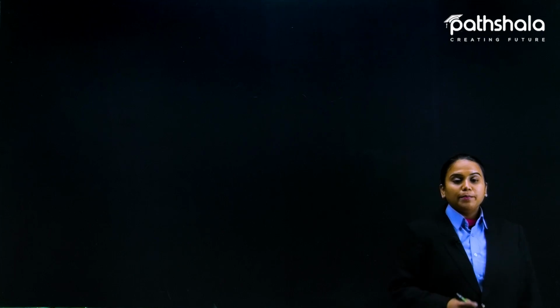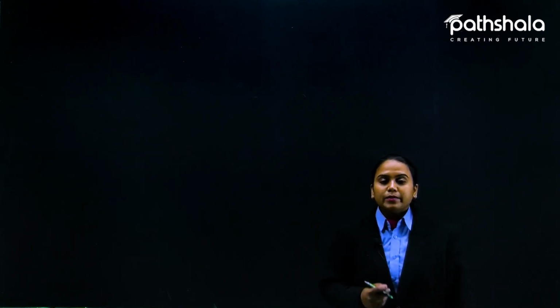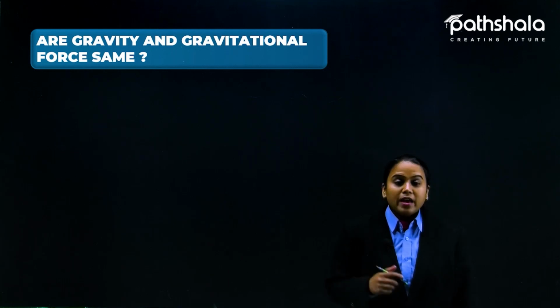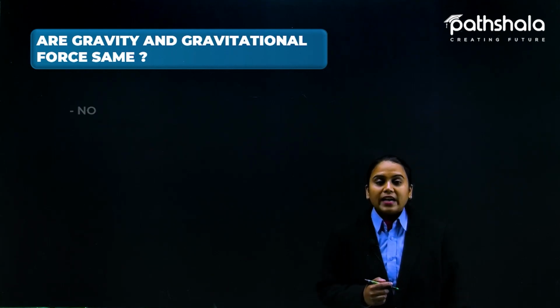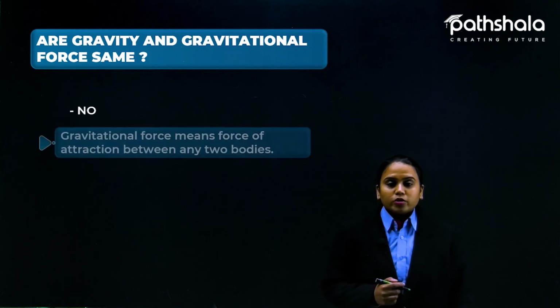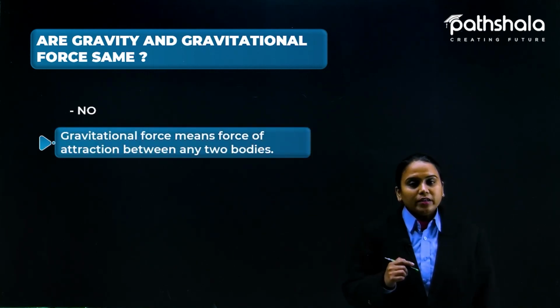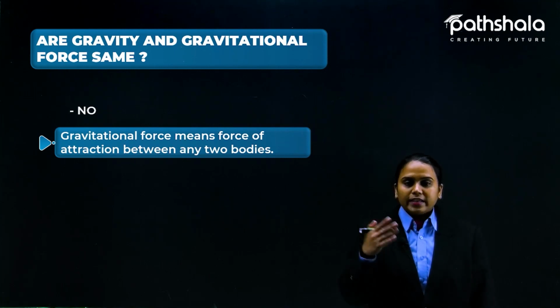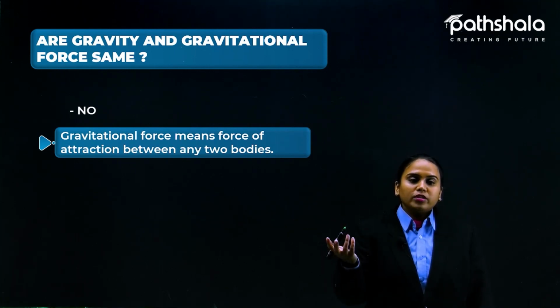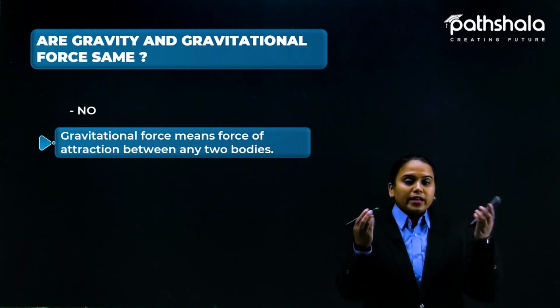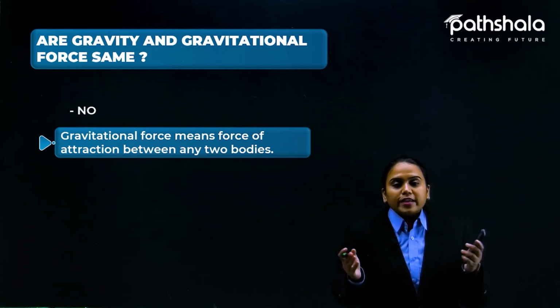So students, the important question that arises here is: are gravity and gravitational force the same? I have already told you that they are not the same. Gravitational force means the force of attraction between any two bodies. We can take any two bodies in this universe, any celestial bodies, or even two objects at your home.